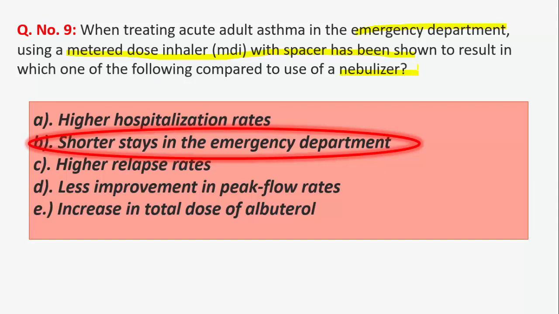provide a greater improvement in peak flow rate, lead to a greater improvement in arterial blood gases, and decrease required albuterol doses. They have also been shown to lower costs, shorten emergency department stays, and significantly lower the relapse rates at 2 and 3 weeks compared to nebulizer. But there is no difference in hospital admission rates. So the correct answer is shorter stays in the emergency department.